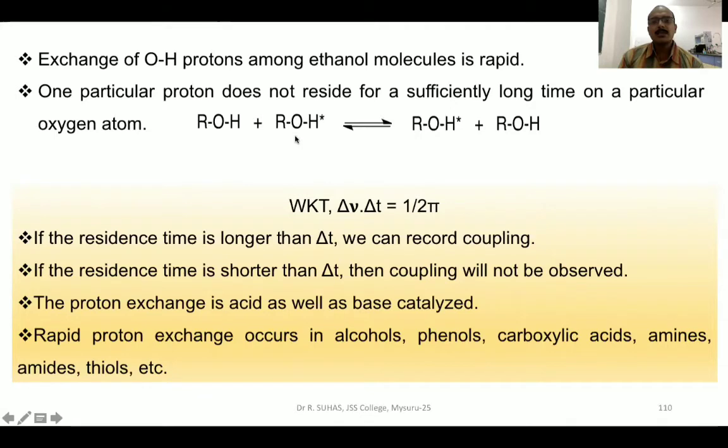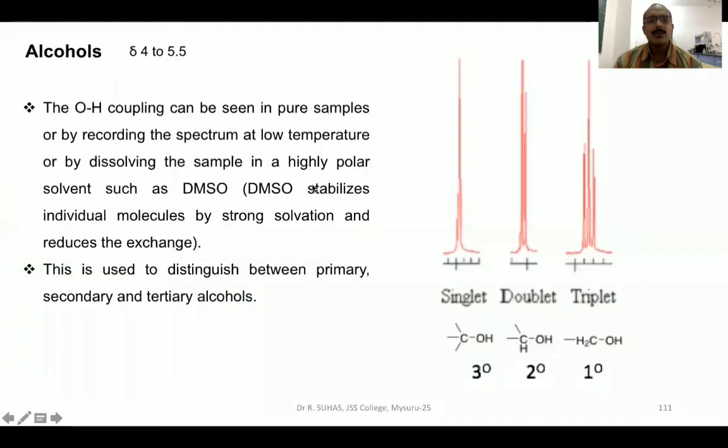This proton exchange reaction is both acid as well as base catalyzed. Because this proton is attached to various heteroatoms like oxygen, nitrogen, sulfur, this rapid proton exchange reaction can be seen in various types of organic systems or different classes of organic compounds like alcohols, phenols, carboxylic acids, amines, amides, thiols, etc. We will see one by one now.